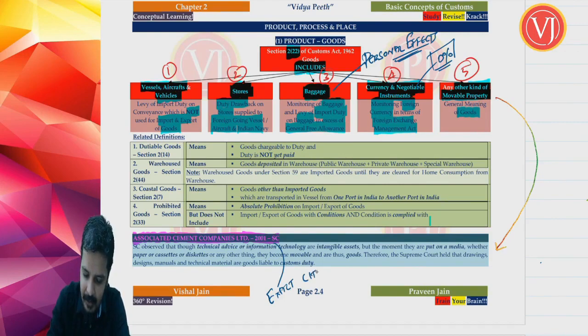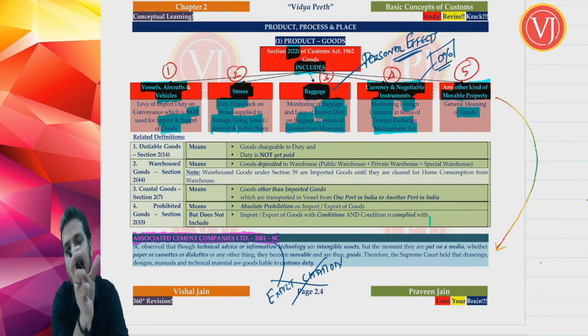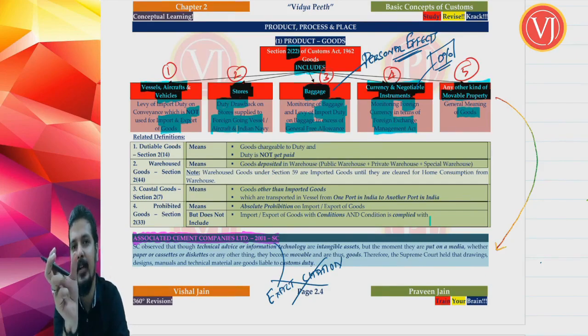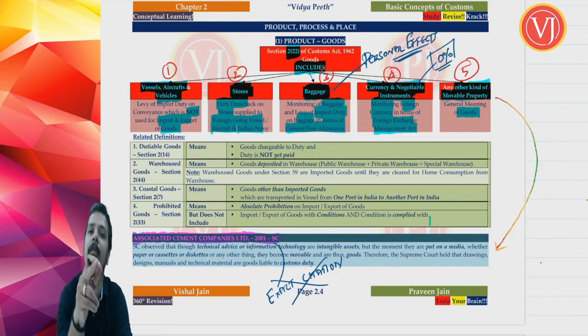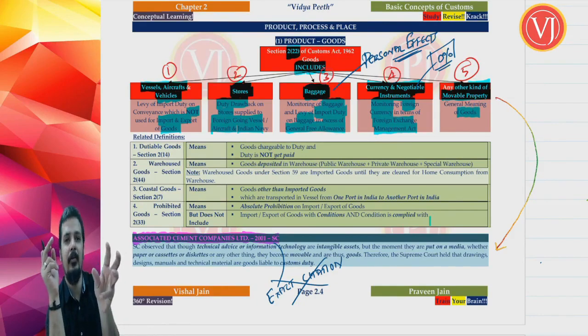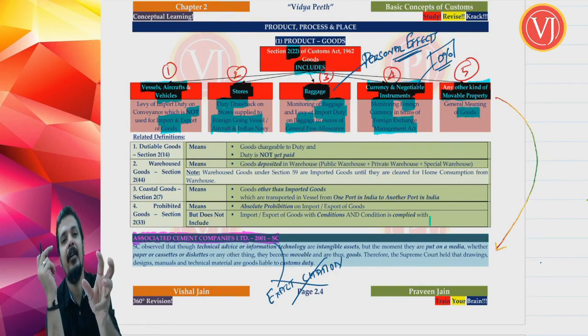Citation is nothing but how to write the case law. You will have assessee versus department or department versus assessee. Then you will have the volume number, you will have the publication house which published the judgment, and the page number on which this particular judgment appears in that publication house's volume. So you will have the publication house, say for example Service Tax Review or Excise and Customs Review.